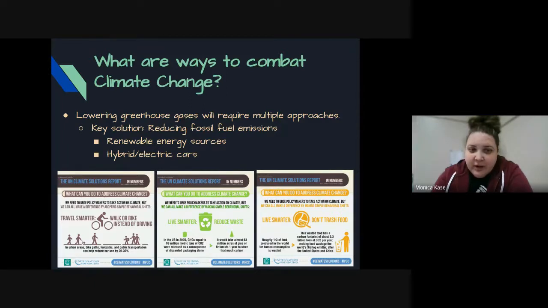Recycling is a great way as well. And one of the things I've always wanted to try is food composting, right? So not throwing away your food as trash, but maybe using it as compost and creating more dirt and things that you're going to be able to utilize in your house.